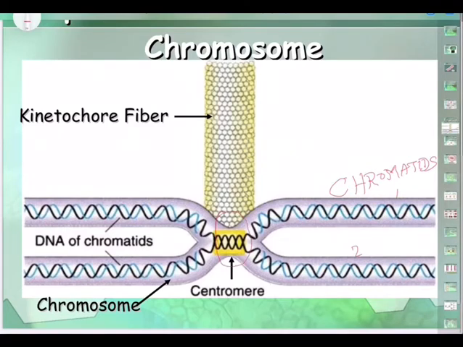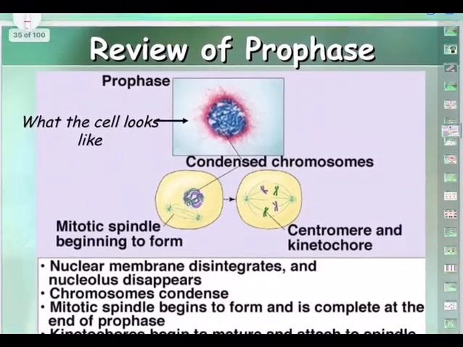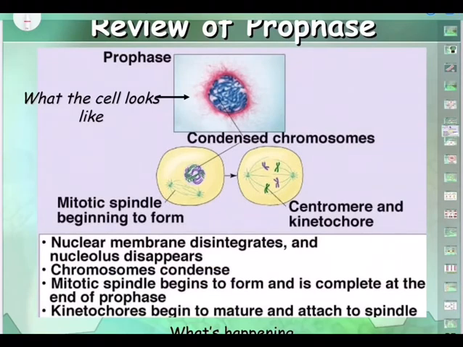How many chromatids are there in a chromosome? 2 chromatids are there. This is 1 and this is 2. And both the chromatids are linked together by a bead-like structure. I said Rudraksha. That Rudraksha is the centromere. And this Rudraksha, the centromere, gets connected with the kinetochore fiber. There is a purpose for that. Why is the kinetochore getting attached to that?